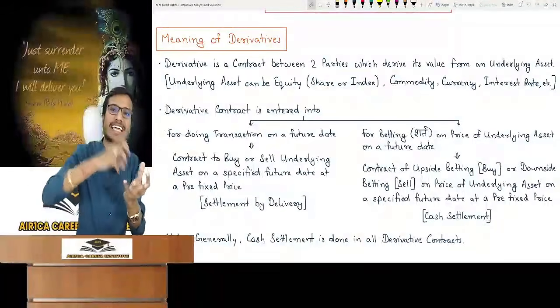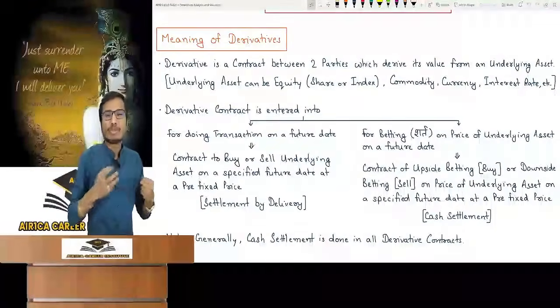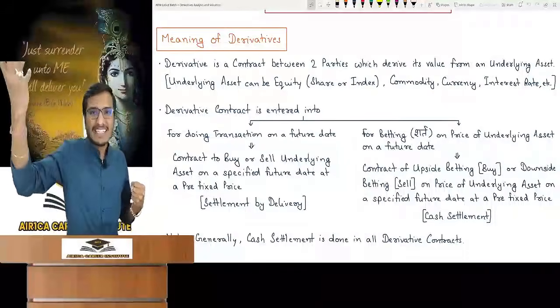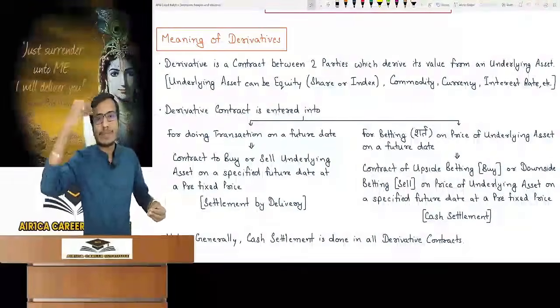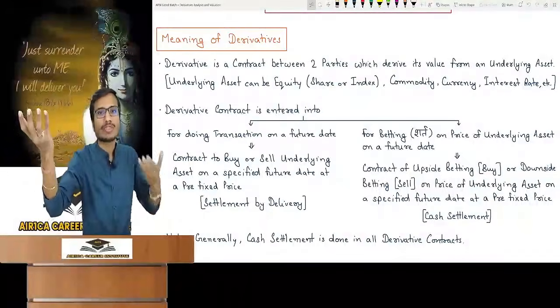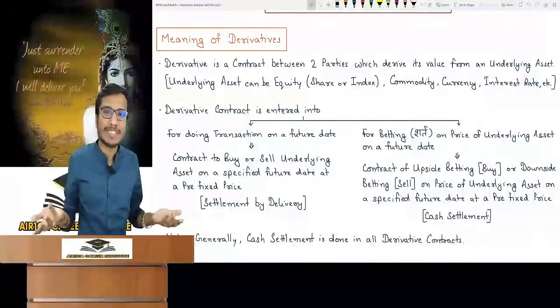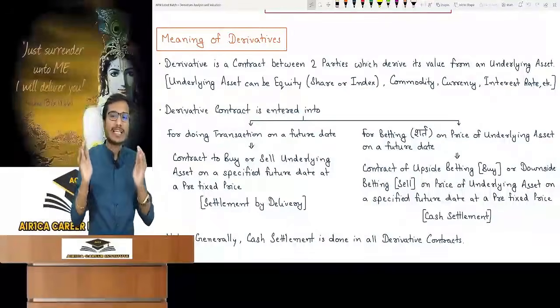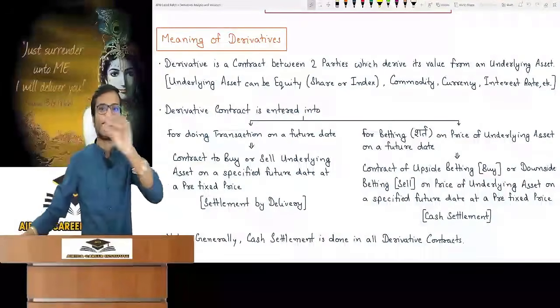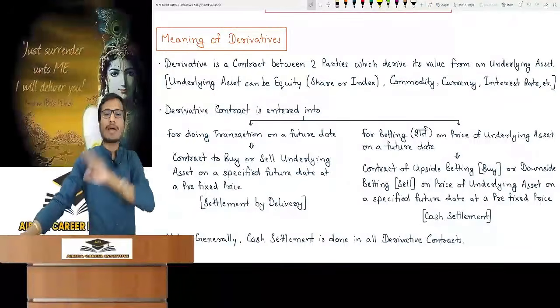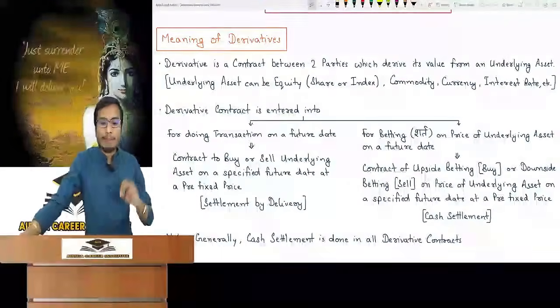I said that a person enters because of his fear or greed. What I was thinking is that the price of the property will increase. That is why I want to fix a price today. So when the price increases after 6 months, what will I do actually on that day? Are you understanding it? So here people enter into derivative contracts to cover their fear or greed. If you have any doubt, I have told you. Now you understand what is the second purpose of a derivative contract.